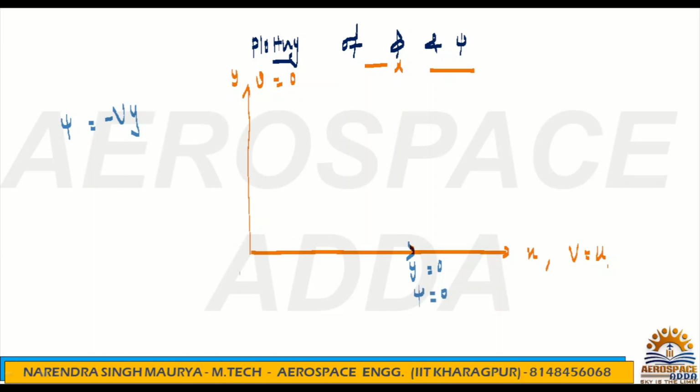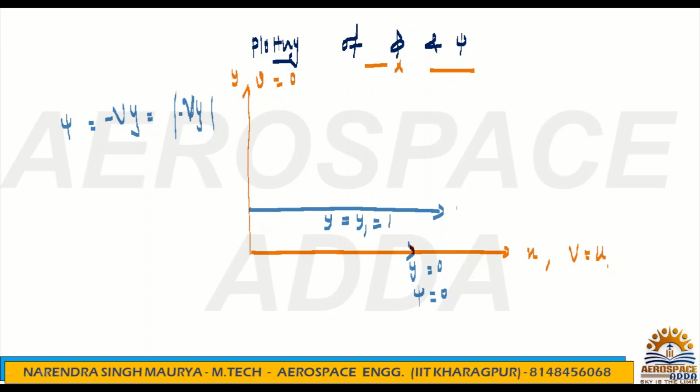Similarly, if you talk about the magnitude only, the next y value is y1. Here y is equal to 0, and y1 is just say 1.